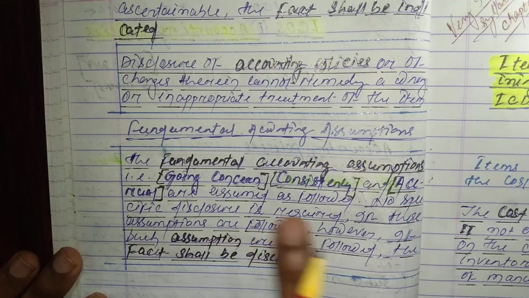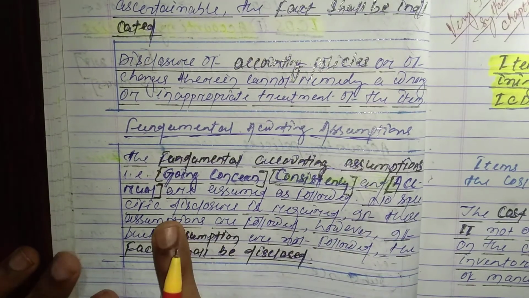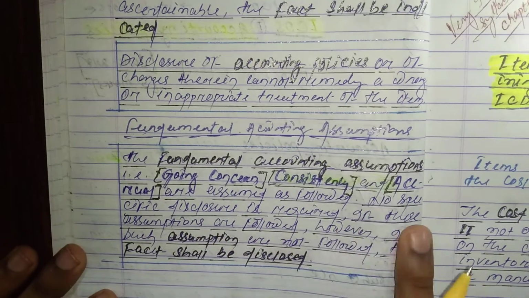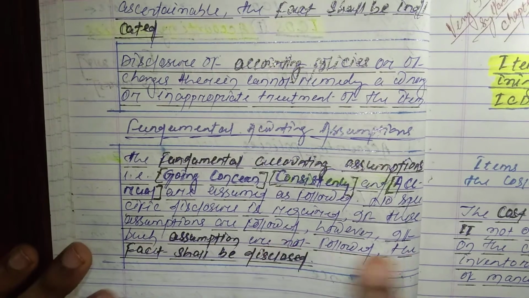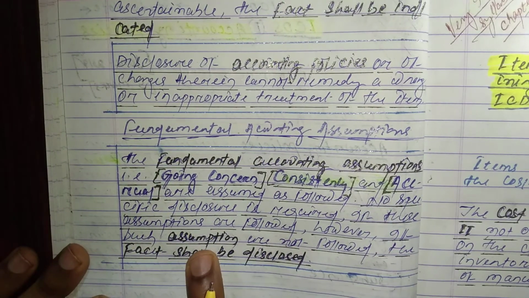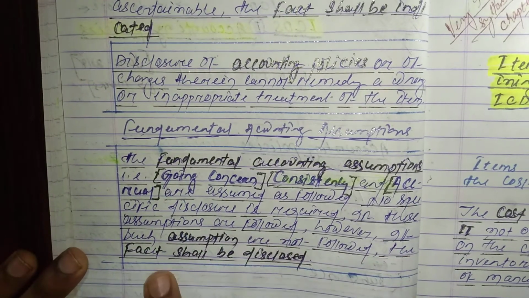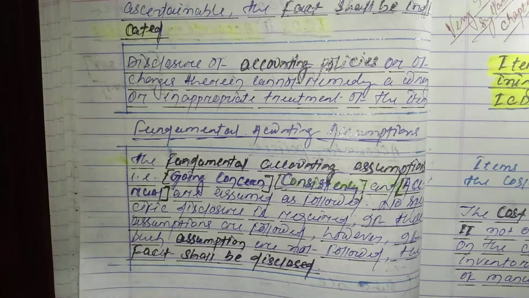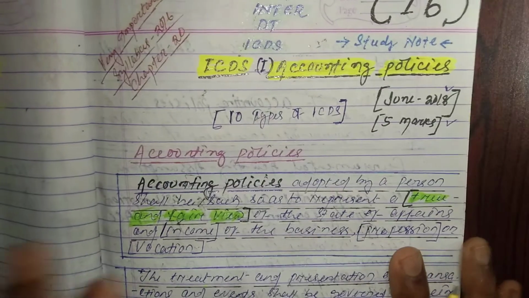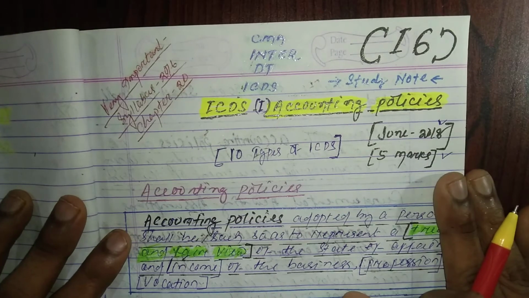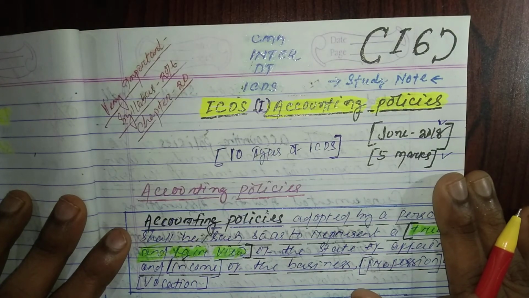So these three are assumed as followed. No specific disclosure is required if these assumptions are followed. However, if such assumptions are not followed, the fact shall be disclosed. So this is it all about accounting policies as per ICDS.